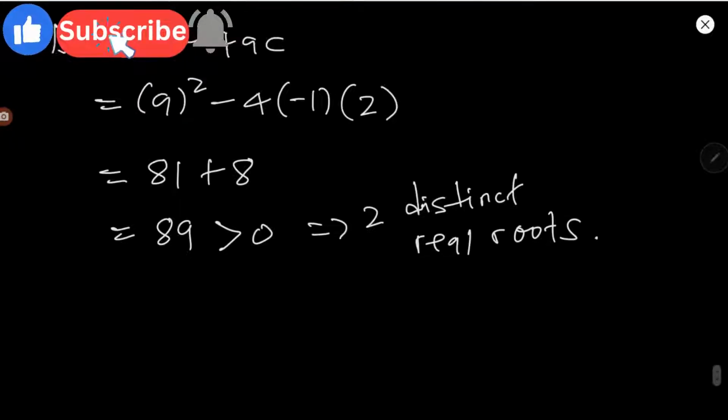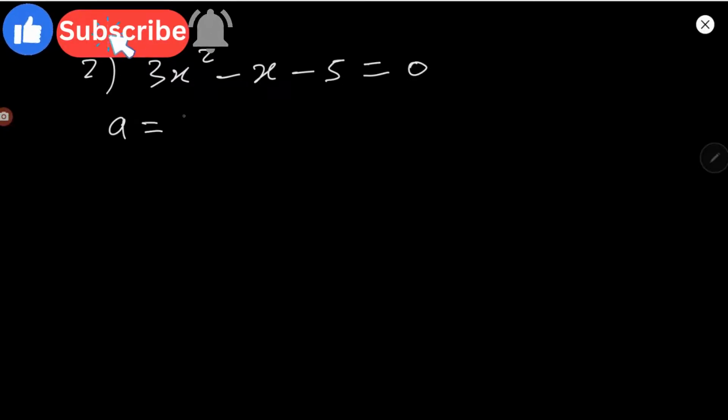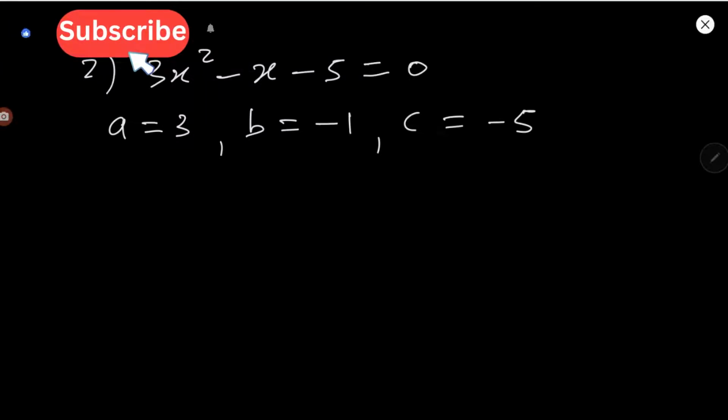Okay, so now what if we have 3x squared minus x minus 5 is equal to 0. So our a in this case is 3, our b is -1, and our c is -5.